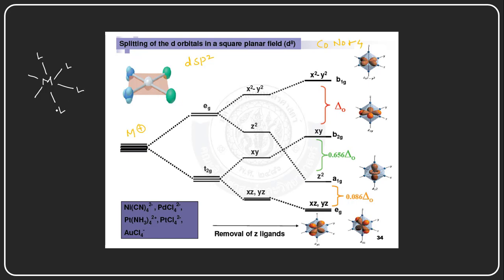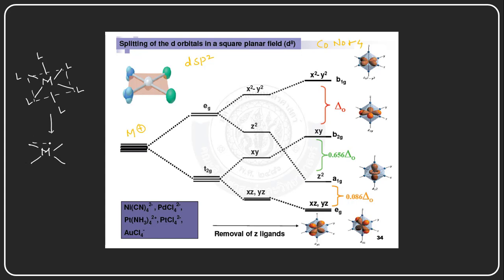In an octahedral complex, all the ligands approach the central metal cation along the axis only. Similarly, these four orbitals are on the same plane, and this bond is above the plane and this bond is below the plane. And the same thing here for the square planar geometry.